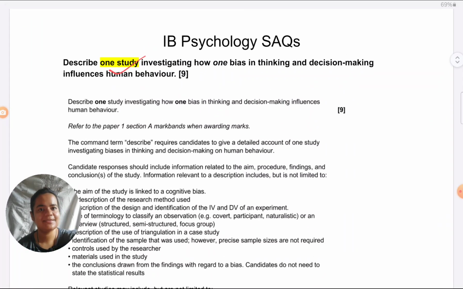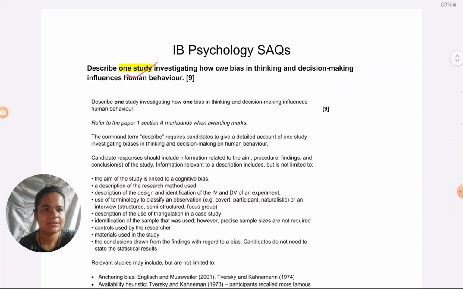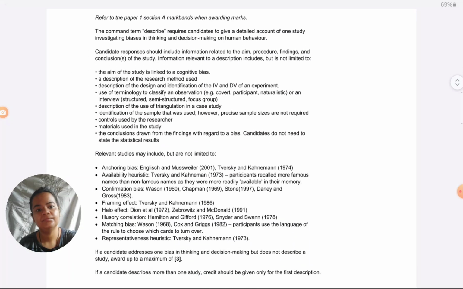When it comes to a study based question, like you can see on your screen, this question was asked either in a 22 or a 23 paper. I don't remember exactly, but you can just check in your past papers. You can see in the mark scheme what is worth noting before anything else when they ask you a study type of question is what is written right below. That is what you should really be paying attention to. If a candidate addresses one bias in thinking and decision making but does not describe a study, award a maximum of 3 marks.